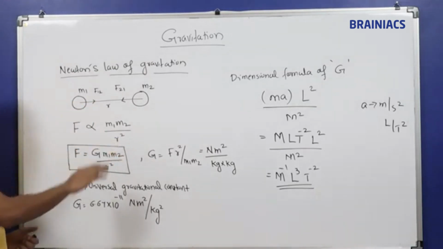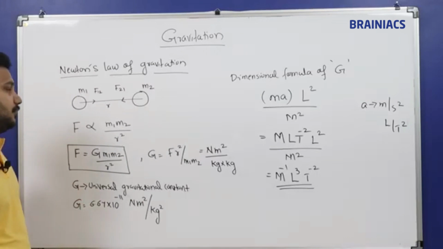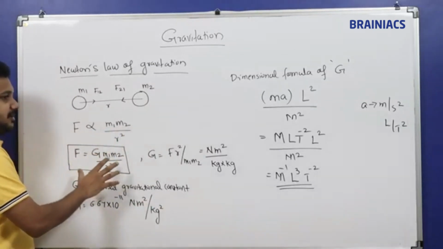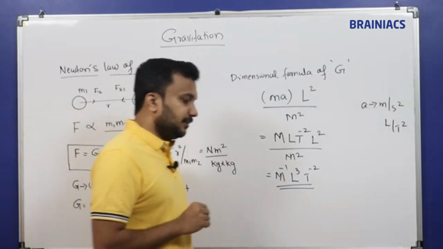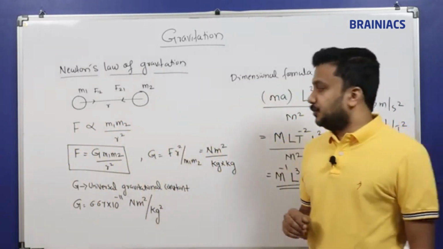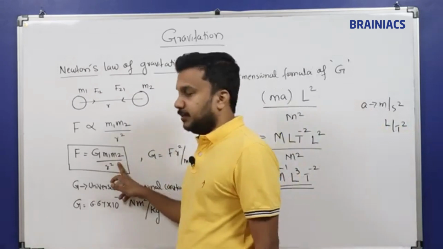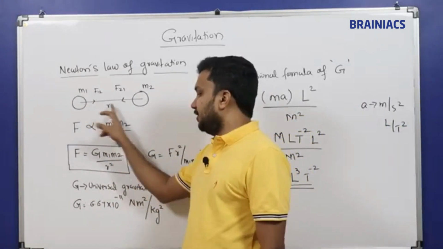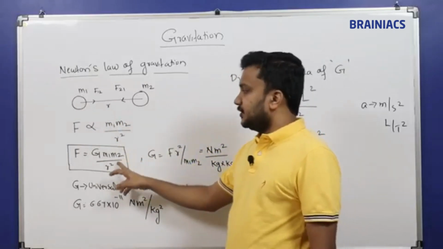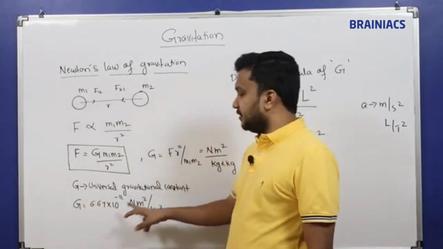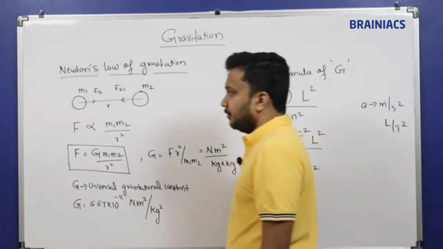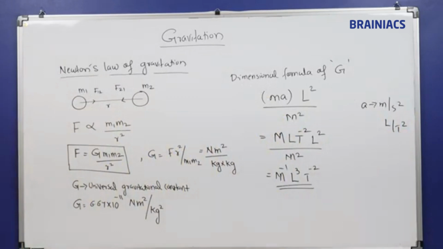So all the points what I have written on the board should be there in your notebook. The attractive force between two particles is given by Newton's law of gravitation: F is equal to G m1 m2 by r square. m1 and m2 are the two masses, r is the distance between the two masses. G is called the universal gravitational constant, and we have calculated the dimension formula of G. Okay, fine, perfect.